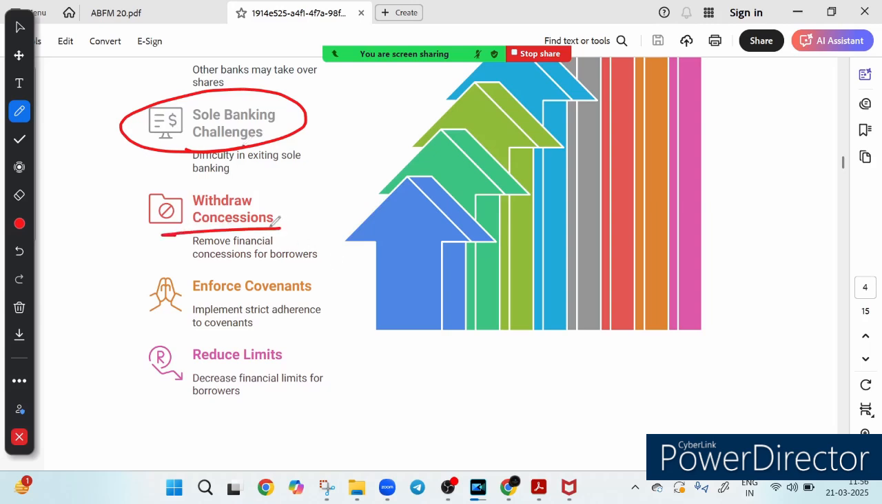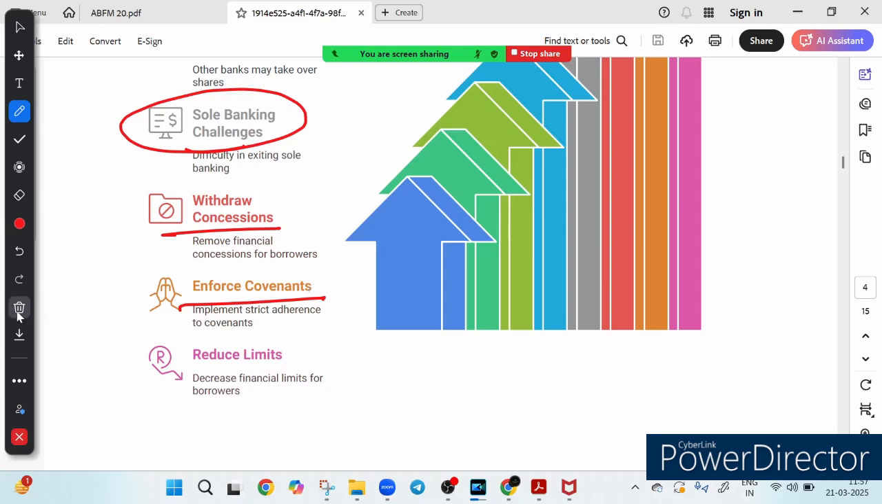If no resolution is found, the bank may remove financial benefits previously granted to the borrower, or enforce covenants, which means at this stage strict financial agreements are implemented to ensure compliance and recovery. And finally is reducing the limit. So the bank may reduce the limit, right? So this is another step that is called reduction of limit, restricting further borrowing until the borrower's situation improves. So these are the steps that the bank can take. This multi-step approach ensures that borrowers get the opportunity to rectify their financial position while the bank protects their asset, a win-win strategy.